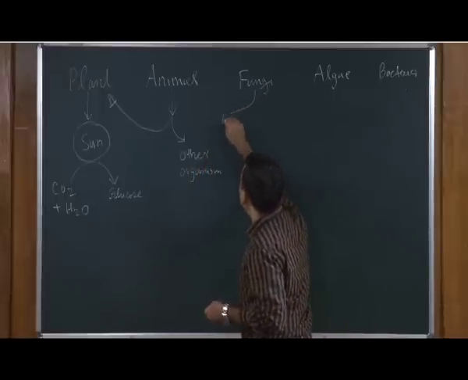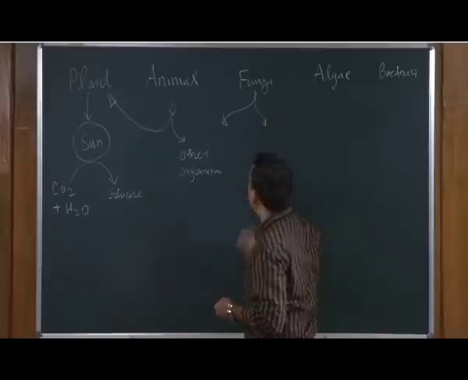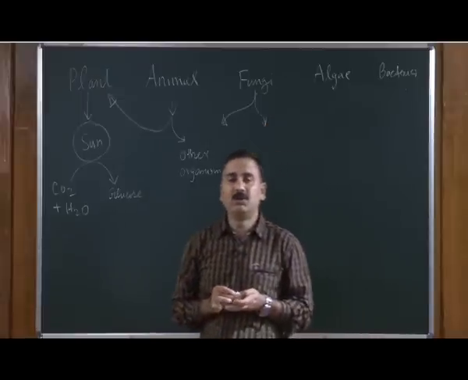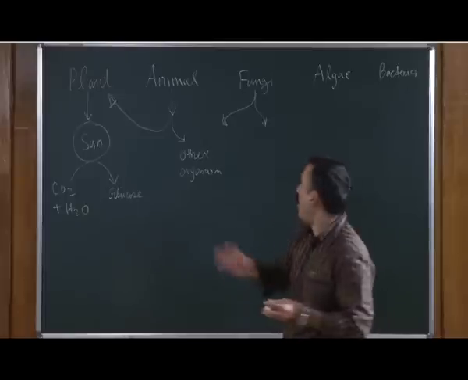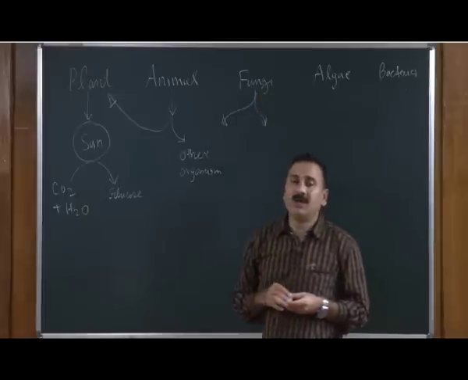Fungi also have these two modes of acquiring the nutrition. One, they can take up the nutrition from the plant, or they can take up the nutrition from the other organisms.